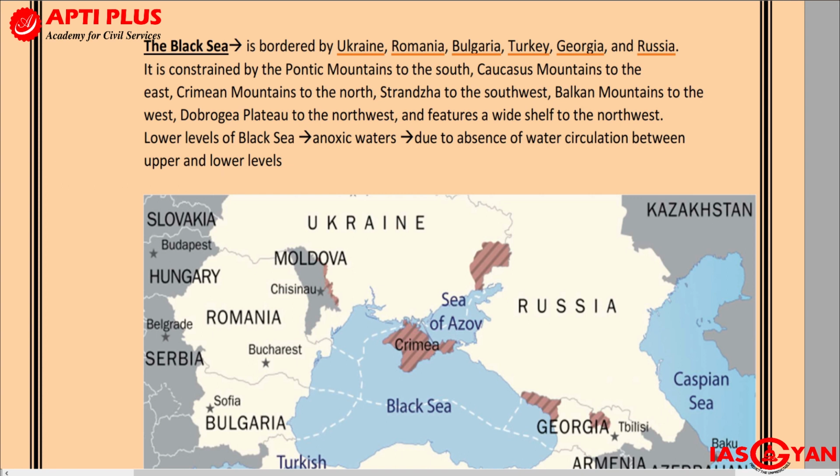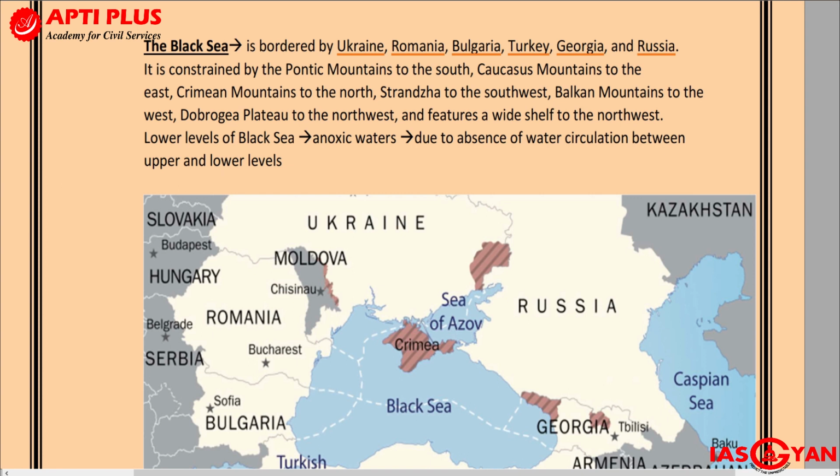Apart from that, if you look at some of the physical features present around the Black Sea, the Black Sea is very important from our map pointing perspective, and questions are very frequently asked on it. So let us understand and remember the various geographical features found around it.